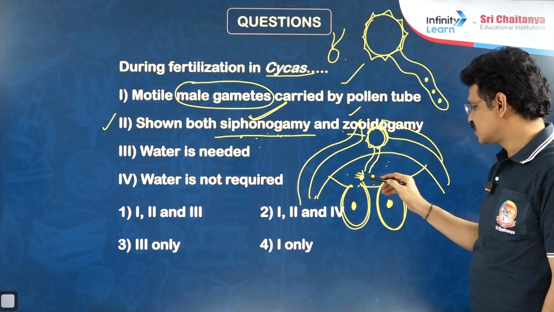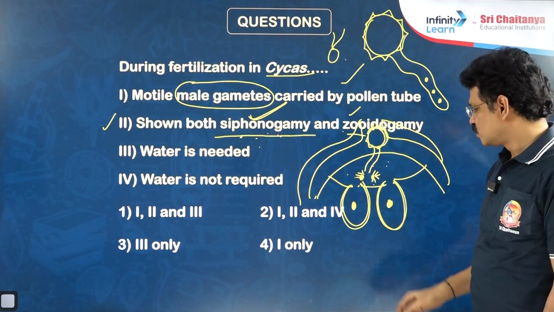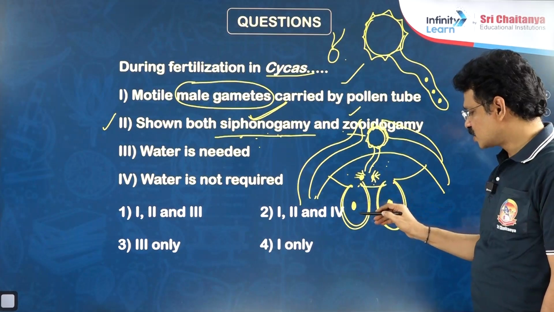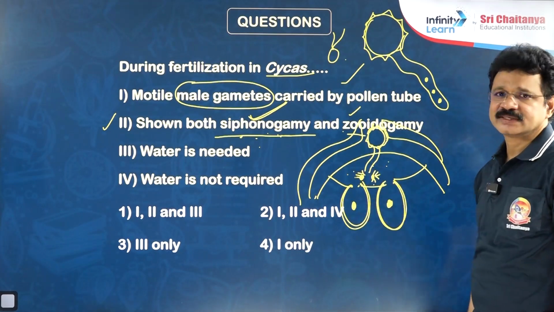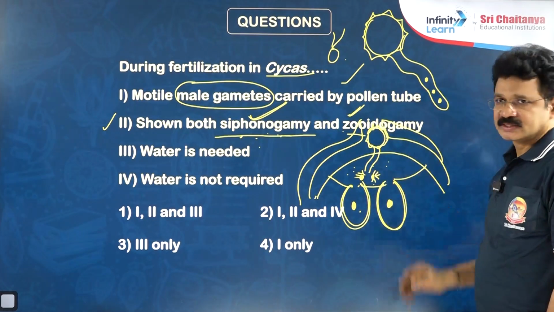Several cilia are present around the body of the male gamete, the sperm. With the help of their cilia, it can reach the archegonia from the archegonial chamber. From the chamber to the archegonia, zoidogamy is there.